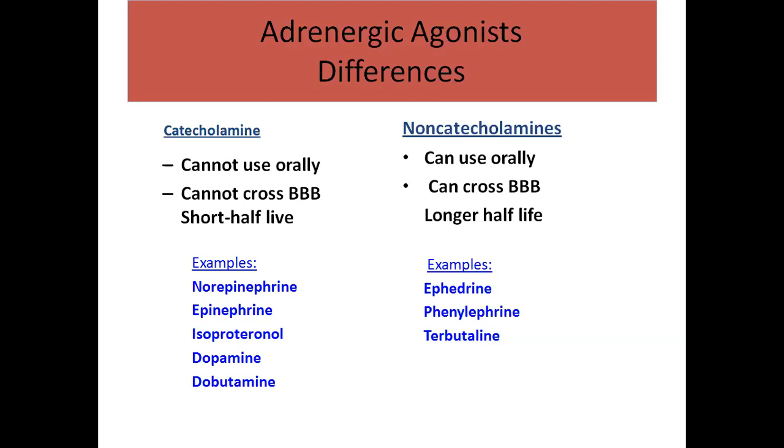Examples are norepinephrine, epinephrine, isoproterenol, dopamine, and dobutamine. Non-catecholamines can be used orally, can cross the blood-brain barrier, and have a longer half-life. Examples are ephedrine, phenylephrine, and terbutaline.